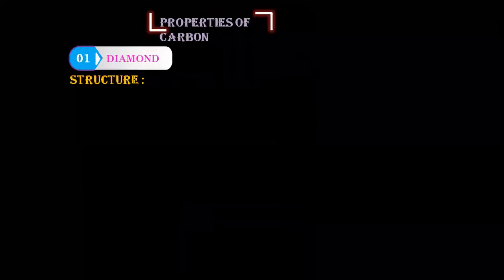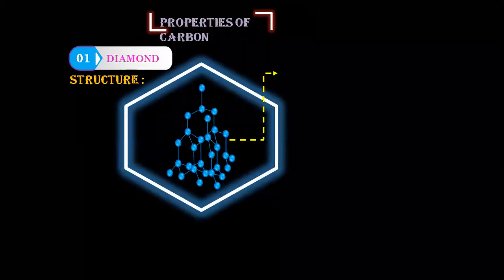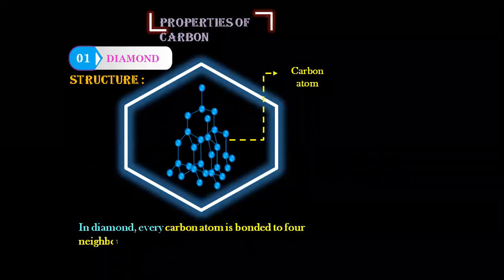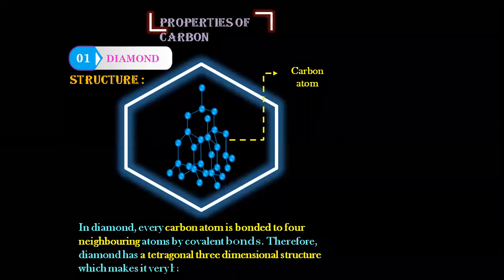What is the reason that diamond looks like that? In diamond, every carbon atom is bonded to 4 other neighboring carbon atoms by covalent bonds. If you all see here, blue dots. Can you all observe blue dots here? सबको ये structure में blue dots दिख रहा है. These blue dots are carbon.